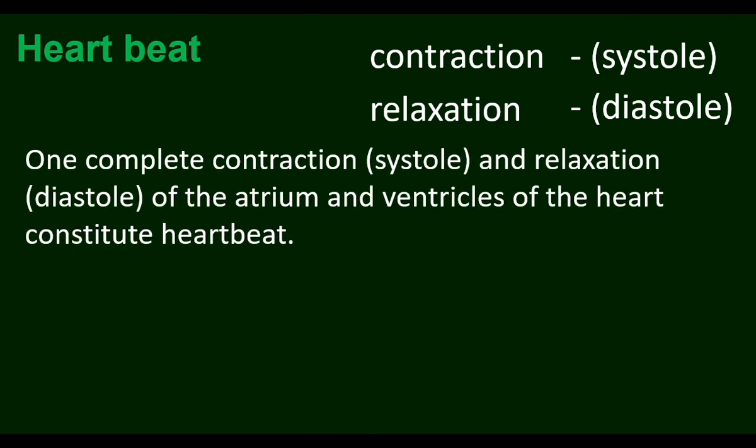One complete contraction and relaxation of atrium and ventricles of the heart constitutes a heartbeat. The contraction is called systole and the relaxation is called diastole. The heart beats 70 to 75 times per minute. This is the normal heartbeat range.